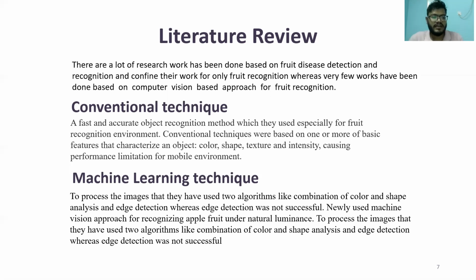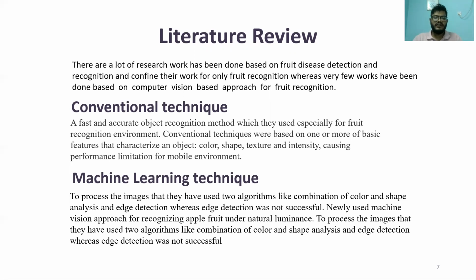Conventional techniques have been used to recognize fruits in the past, a fast and accurate object recognition method especially for the fruit recognition environment. Conventional techniques were based on one or more basic features that characterize an object: color, shape, texture, and intensity, causing performance limitations for the mobile environment.